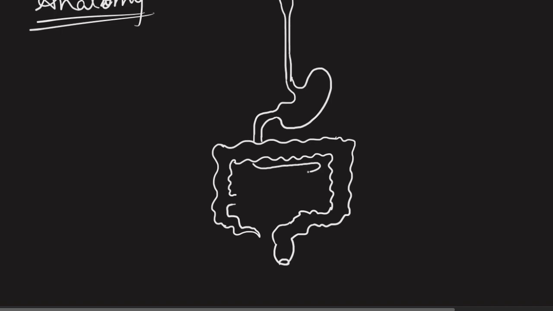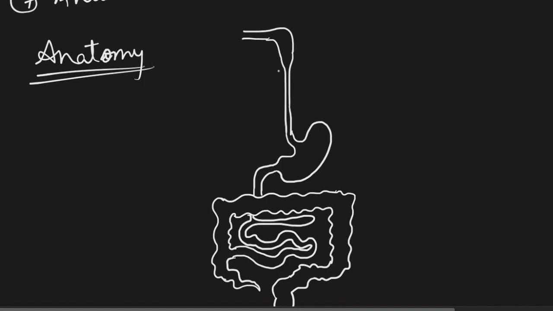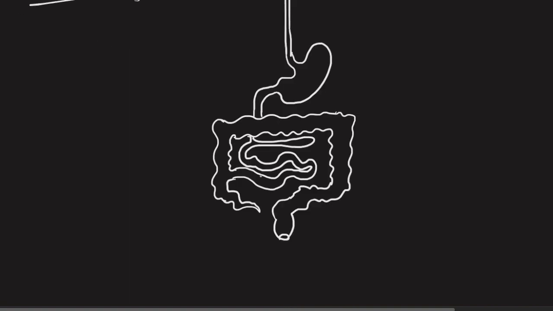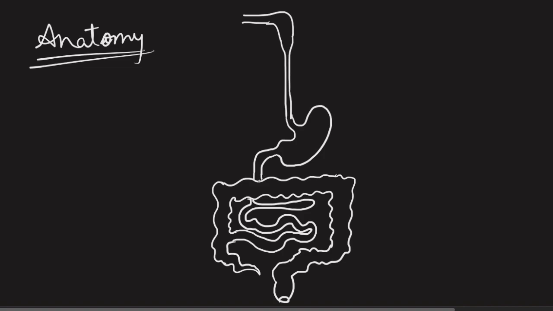Now we will complete the small intestine part. So these are the two ends of the small intestine. Although the small intestine is highly coiled, drawing it is quite difficult, so you cannot draw the completely coiled form. It will become very messy for you. So you can just show a little amount of coiling here. These are the two ends and you can connect them. So this was just about the alimentary canal.